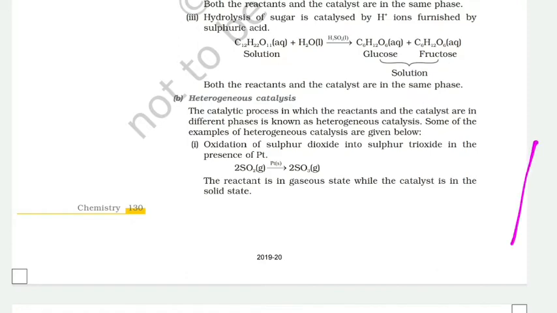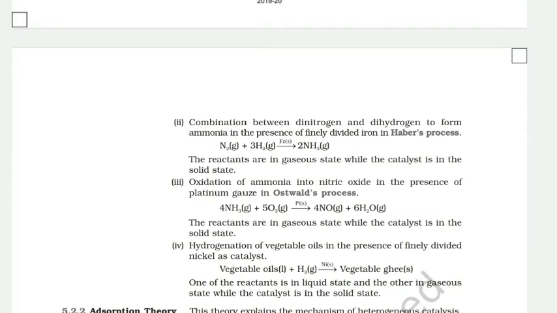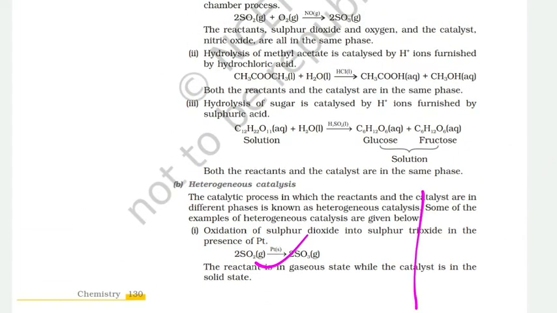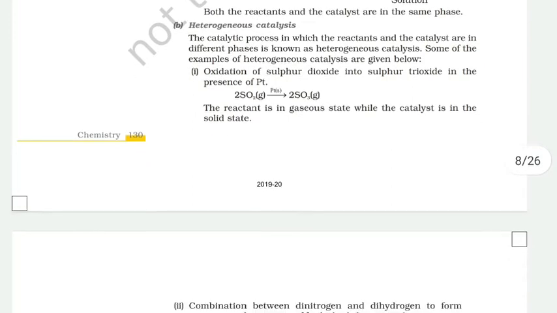So friends, it is very easy to understand. In the Haber process, iron is a solid and nitrogen and hydrogen are gaseous, so it is also an example of heterogeneous catalysis. I suggest you remember those examples which are used many times. It is easy to remember the Haber process as well as the oxidation of sulfur dioxide. What is the difference between these two reactions? Note these both reactions.